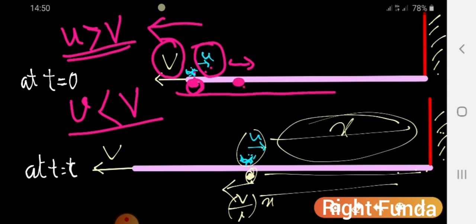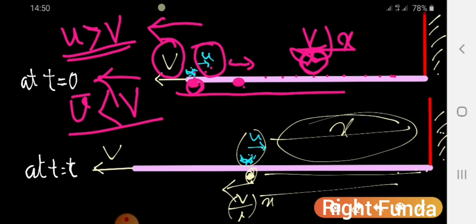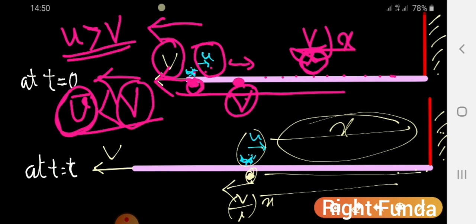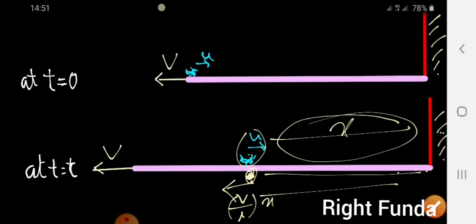At this time the velocity of the different points is, as a function, V by L into x. So as L keeps increasing, you will be pulling in this direction. So at a particular time, the point velocity will definitely be lesser than the insect velocity. Initially maybe the insect velocity is lesser than the velocity of the left end being pulled, but the point where the insect has reached, if its velocity at a particular time becomes less than the net velocity like this, it will eventually be able to reach.